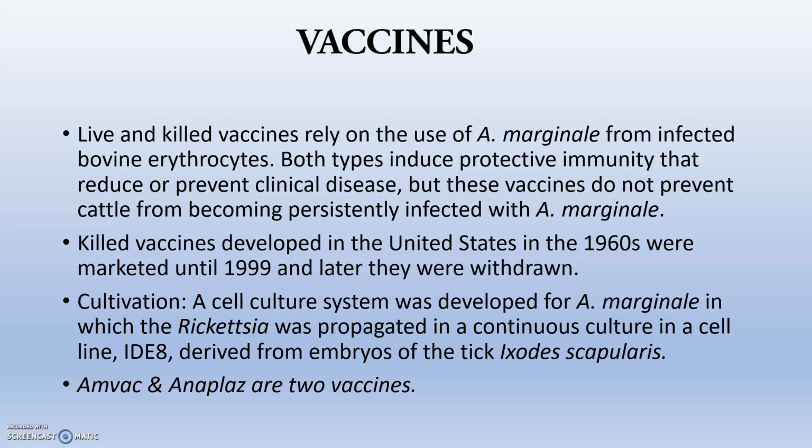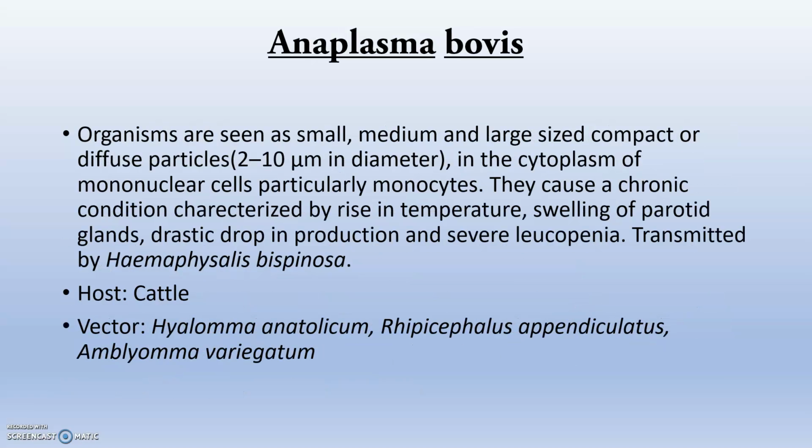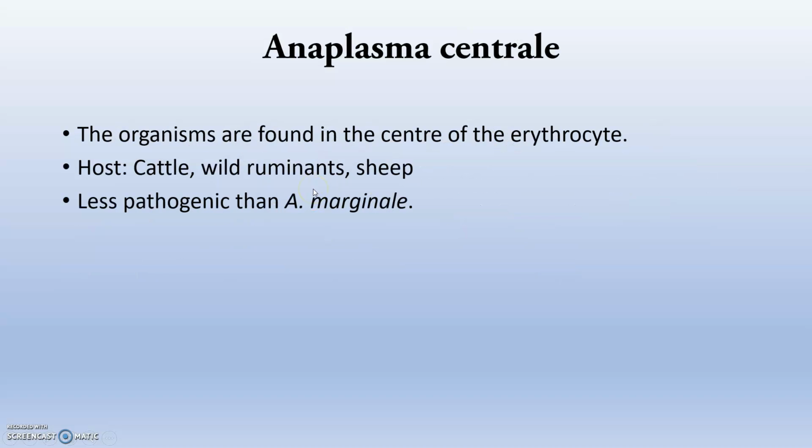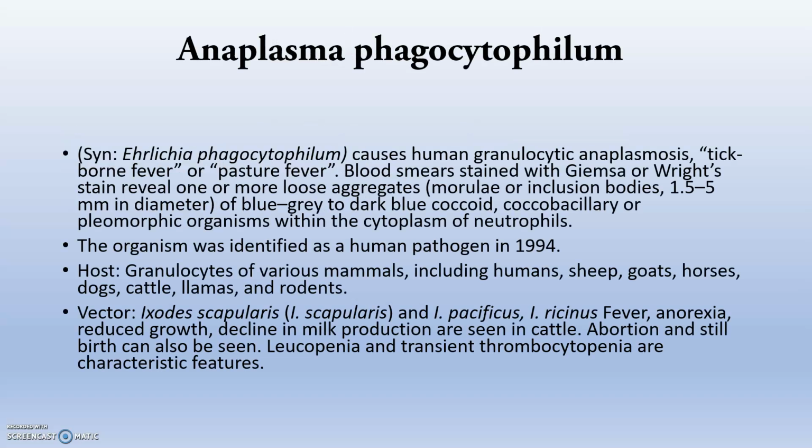Anaplasma bovis: the host is cattle and the vector is Hyalomma anatolicum. You can see all those details. Anaplasma platys has another name, Ehrlichia platys. It produces infectious canine cyclic thrombocytopenia in dogs. Next is Anaplasma centrale. It is less pathogenic than marginale, and the organism is mainly found in the center of an erythrocyte. Next is phagocytophilum, which causes pasture fever or tick-borne fever. It also affects humans.